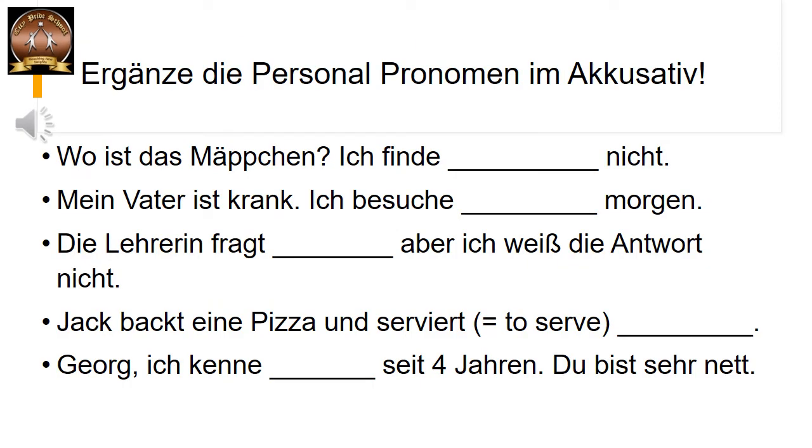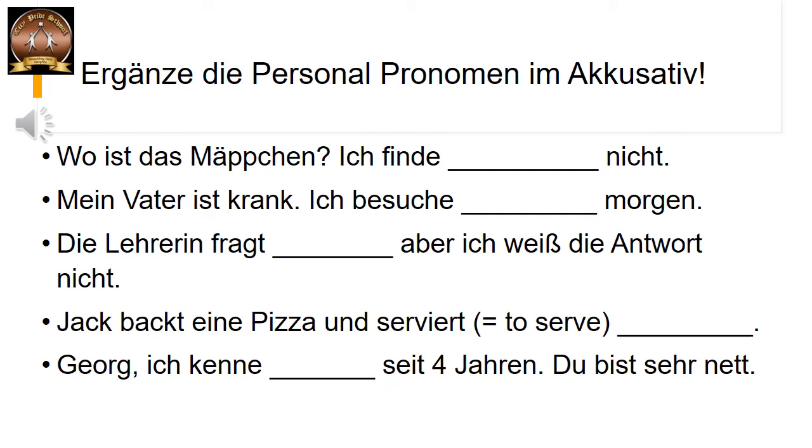Here is a sample exercise. Let us see how to fill the personal pronouns in accusative in these blanks. Ergänze die Personalpronomen im Akkusativ. Wo ist das Mäppchen? Ich finde dash nicht. What am I not finding? The Mäppchen. So we have to write a personal pronoun that represents Mäppchen. Mäppchen is neutral. So it is das. So we write es. Correct? Third person singular and that too neutral. So we write es. Ich finde es nicht.